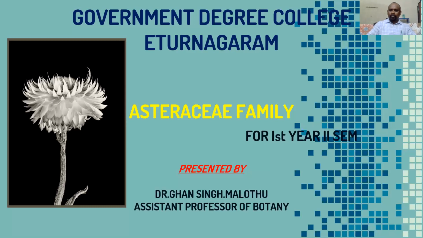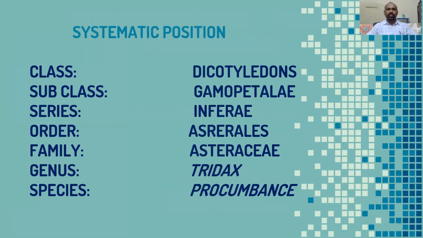Now first of all, we start with the systematic position of the Asteraceae family. Here the class is Dicotyledons, subclass Gamopetalae, series Inferae, order Asterales, family Asteraceae, genus Tridax, and species Procumbens. Students, you know very well Tridax procumbens, it is called in Telugu Gaddi Chamanti.